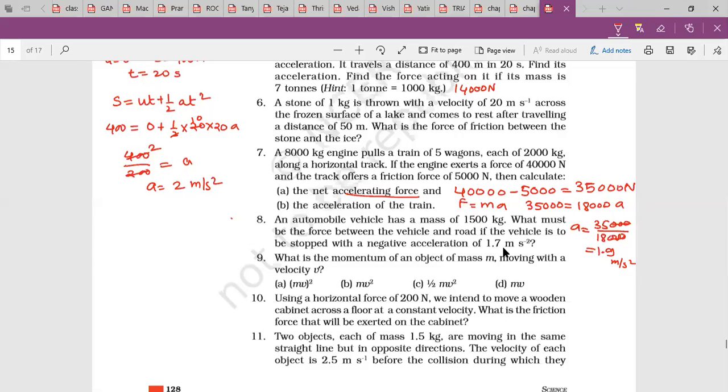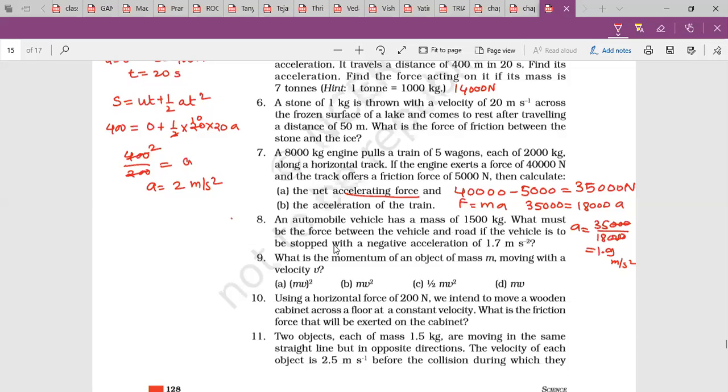Ma'am, Newton's second law, no, ma'am? Sahil, I'm explaining, please wait. Here mass is 1500 kg, acceleration is minus 1.7 meter per second square.